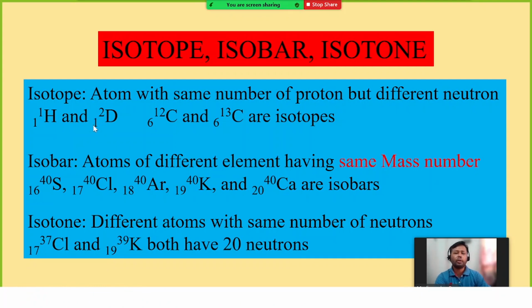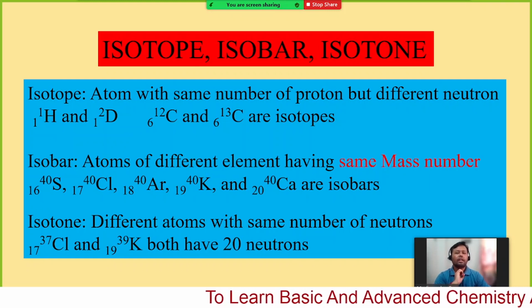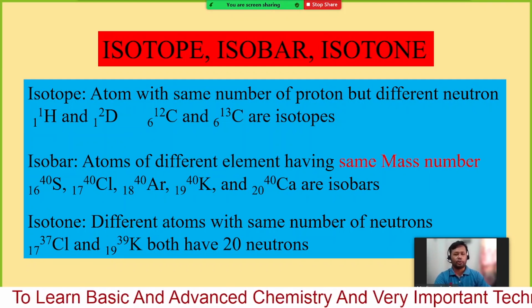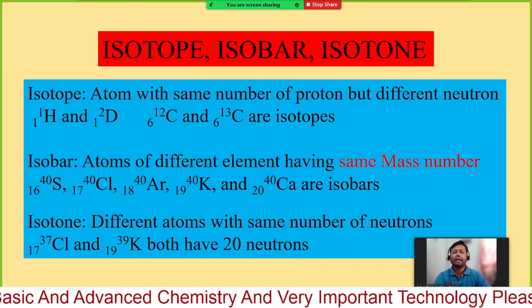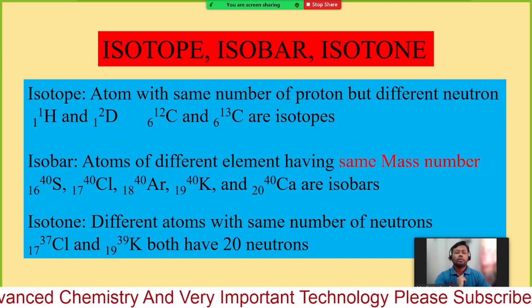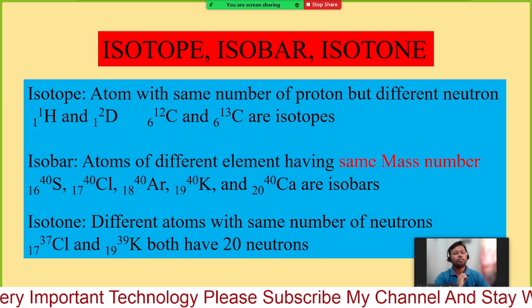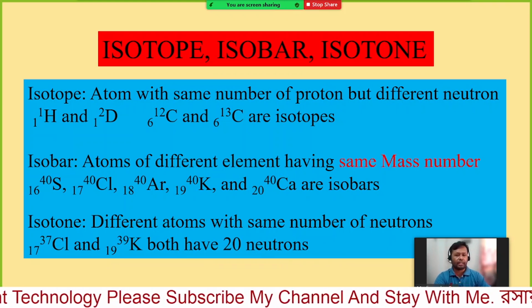Tritium has one proton and 2 neutrons. So protium, deuterium, tritium, all of them are atoms of hydrogen, but still they have different mass numbers, and they also have different chemical properties. So we know that an element can have different atoms with different properties.